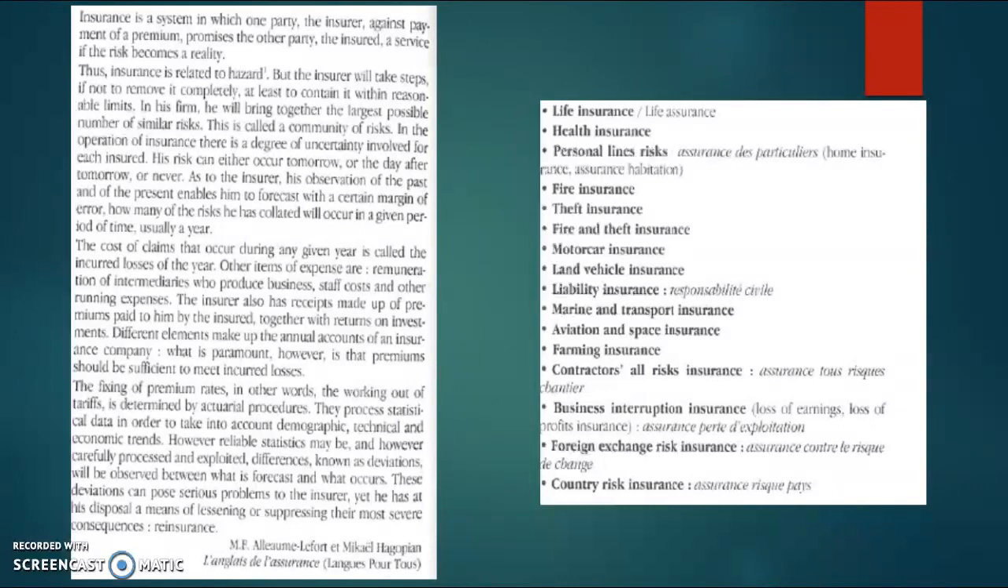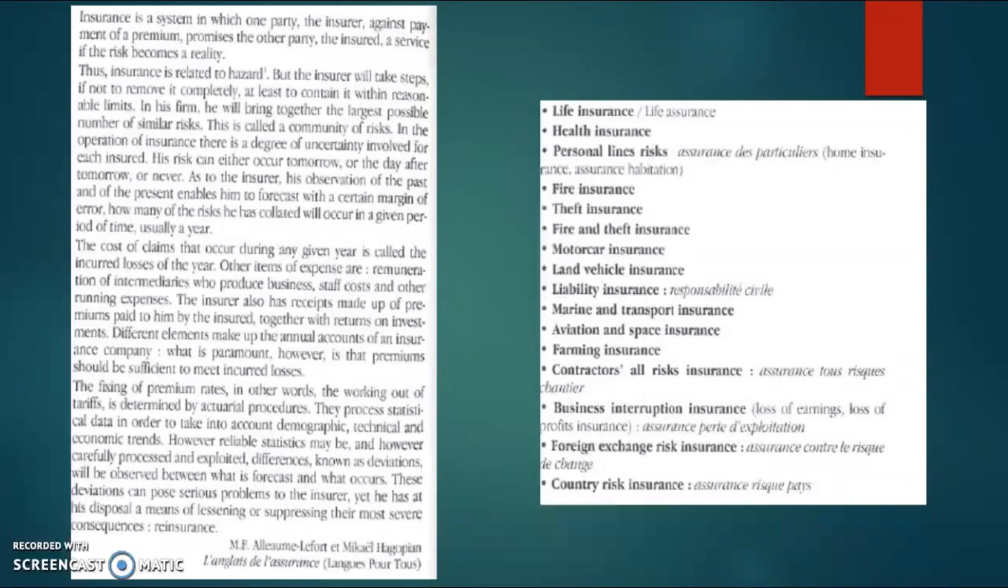They process statistical data in order to take into account demographic, technical, and economic trends. However reliable statistics may be, and however carefully processed and exploited, differences known as deviations will be observed between what is forecast and what occurs. These deviations can pose serious problems to the insurer, yet he has at his disposal a means of lessening or suppressing their most severe consequences: reinsurance.